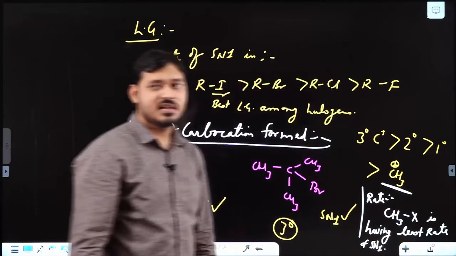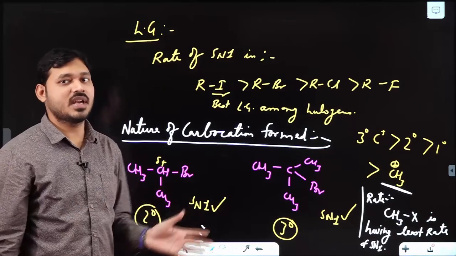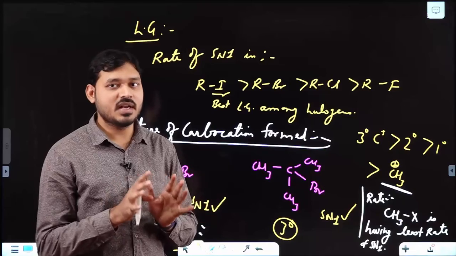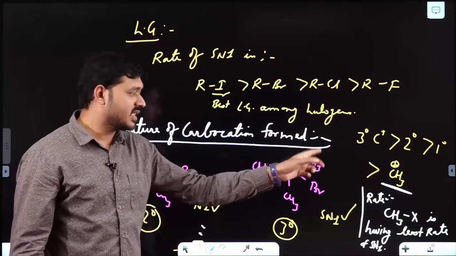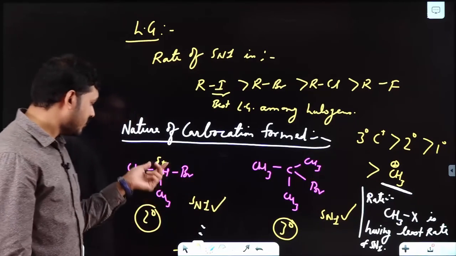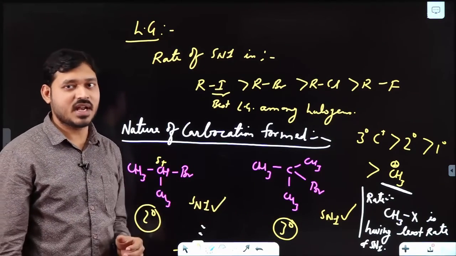In general, CH3X does not undergo SN1 reaction. Why? Because CH3 plus is not at all stable. That won't come under stable carbocations. So CH3X does not undergo SN1 reaction. A 2 degree or 3 degree halide can undergo SN1 reaction.